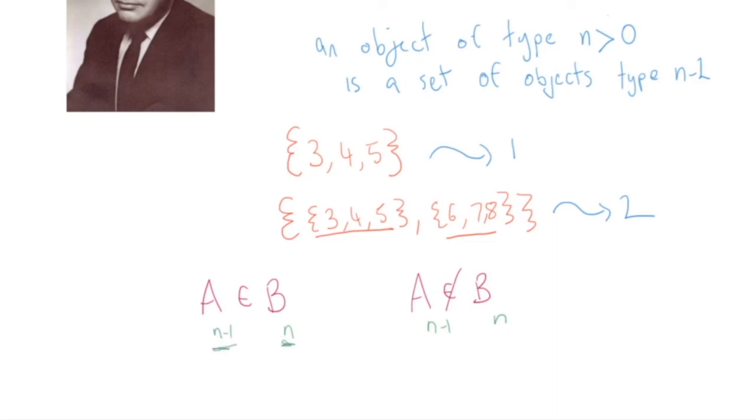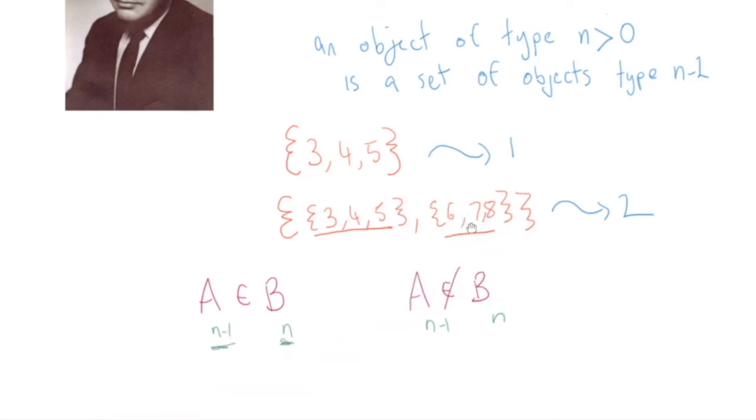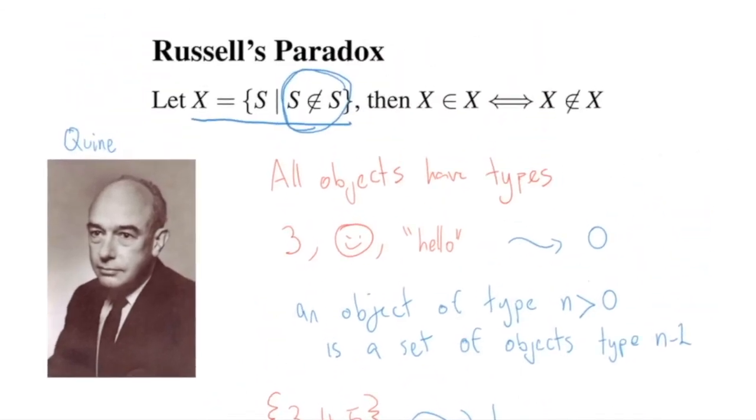So scrolling up back to Russell's paradox, basically the idea is that we can never write an expression like this, where S is a member or S is not a member of S. Because if S and S are the same thing, then their types will be the same, right? This type will be n and this type will be n if they're the same object.